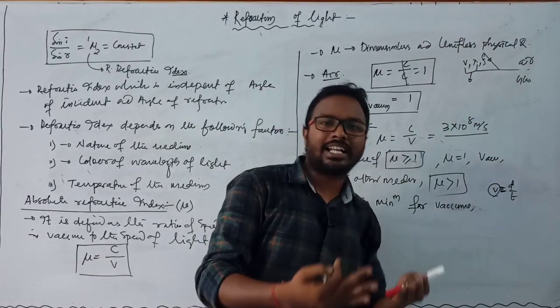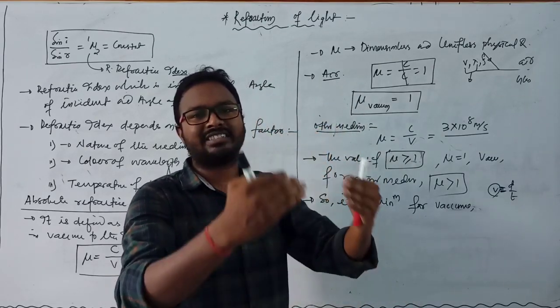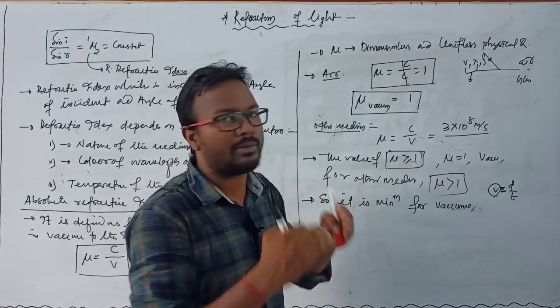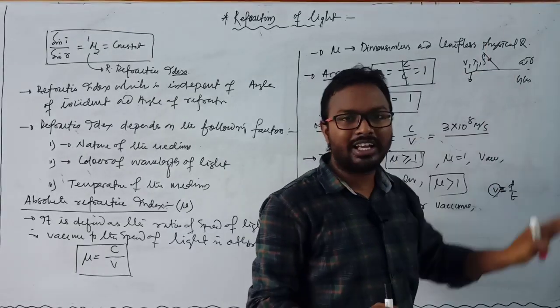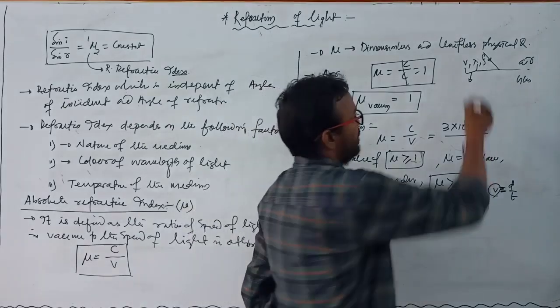But while light travels from one medium to another, air to glass, or glass to water, at every instant there is no change in frequency, but wavelength and velocity change. Why? Because they depend on the medium, but frequency does not.